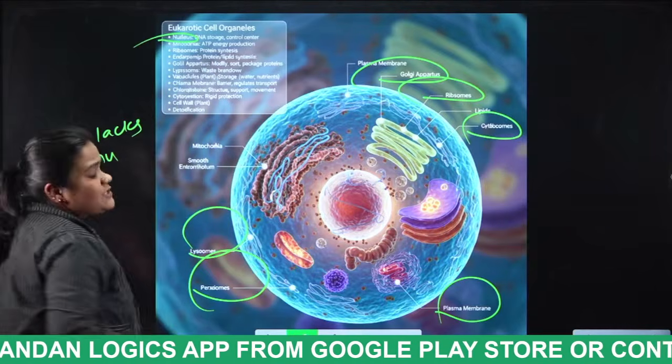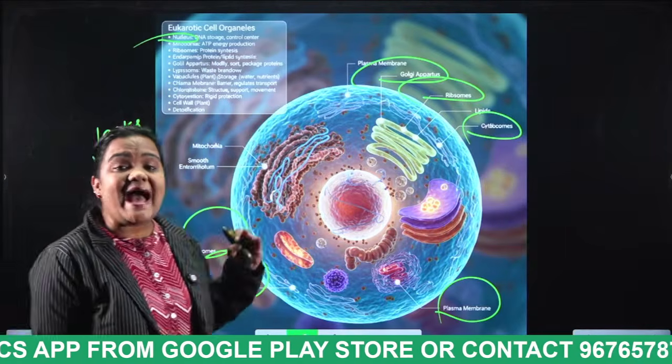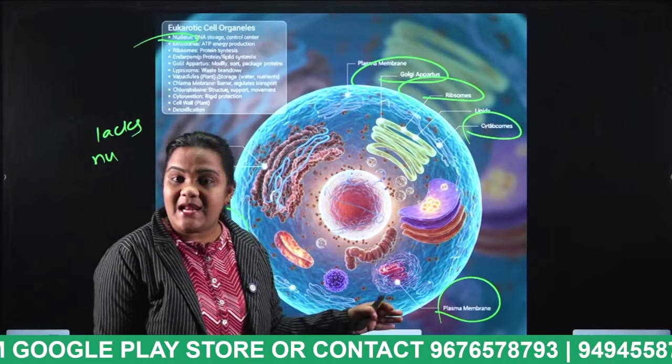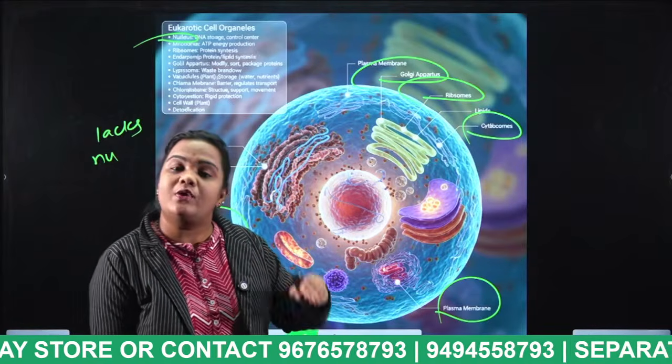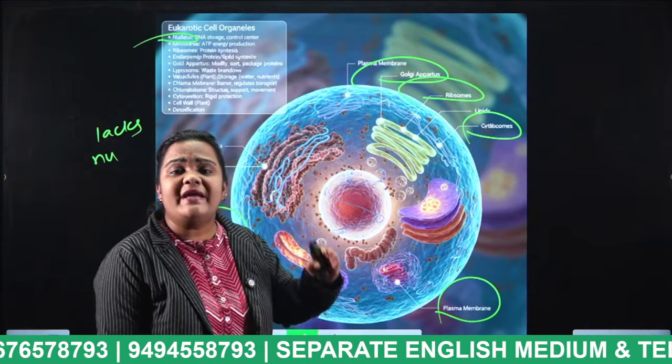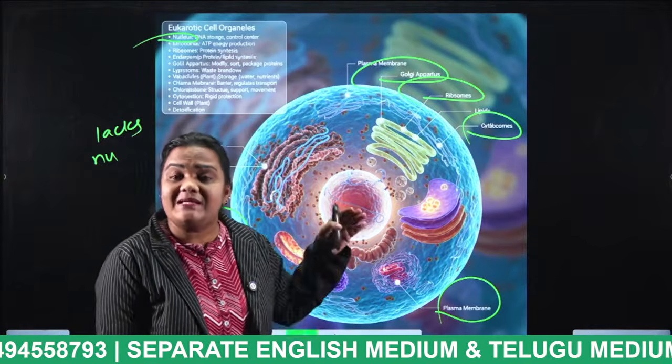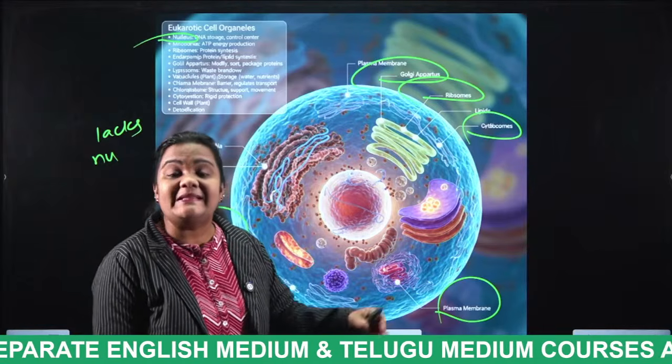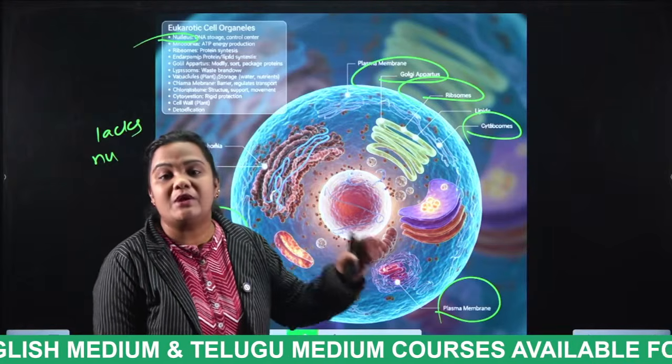First is the nucleus. What is the nucleus? The nucleus is absent in prokaryotic cells and present in eukaryotic cells. But tell me, students, if there is no nucleus, where is the DNA material present in that type of cell? Nucleoid.